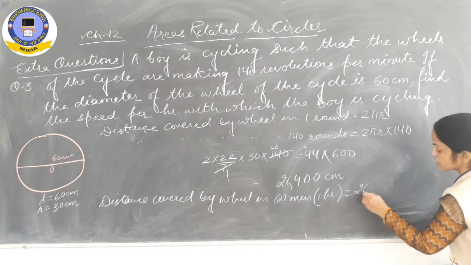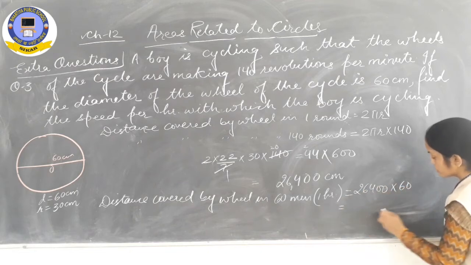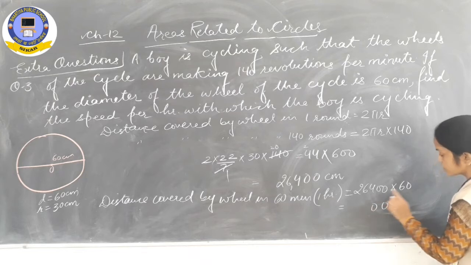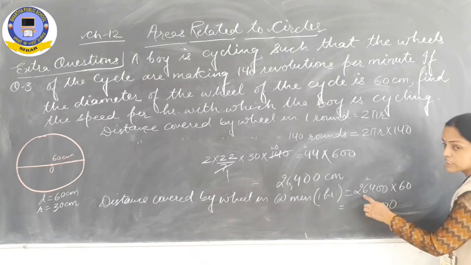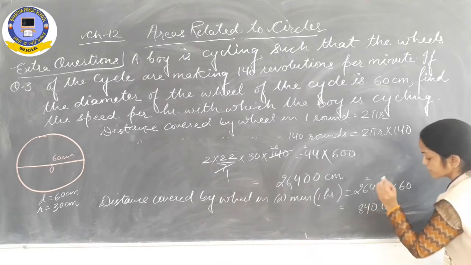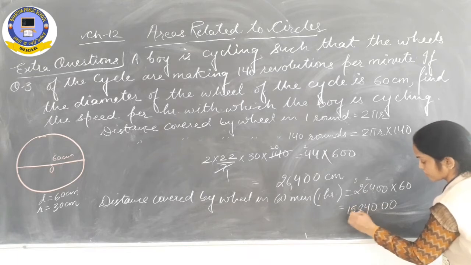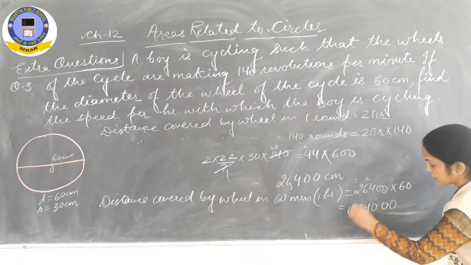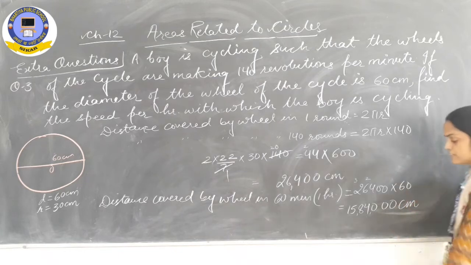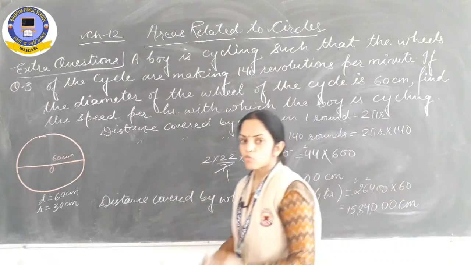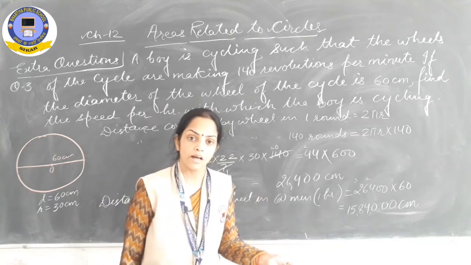So 26,400 multiplied by 60, that will be equal to 0 0 0. 6 4s are 24, 4 carry 2, 6 6s are 36 and 2 38, carry 3, 6 2s are 12 and 3 15. That means 15,84,000 centimeter is the distance covered by the wheel in 60 minutes or in 1 hour.